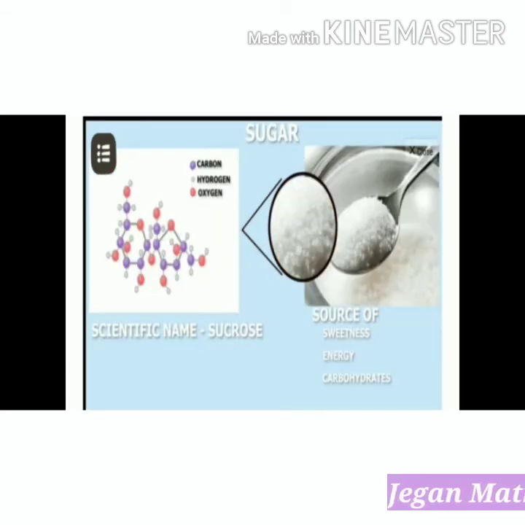Third one, sugar. Its chemical name is sucrose. It contains carbon, hydrogen and oxygen elements. It is a source of sweetness, energy and carbohydrates. It is used for preparation of sweets and toffees.